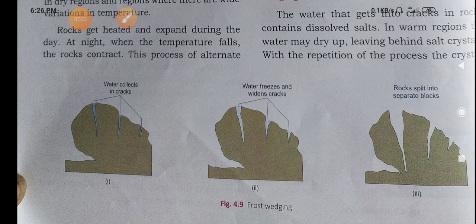There are three kinds of weathering: mechanical, chemical and biological. In mechanical weathering there are three possibilities: first, high temperature; second, water; and third, salt crystals. These are the three causes of rock breakup in mechanical weathering.